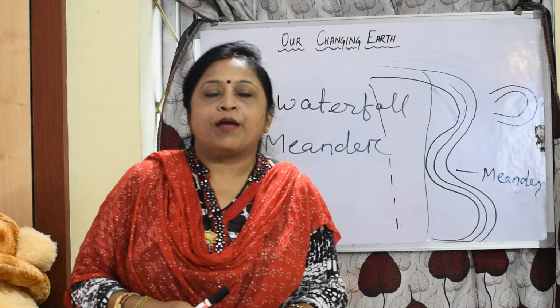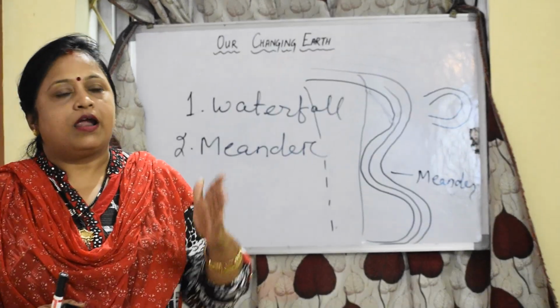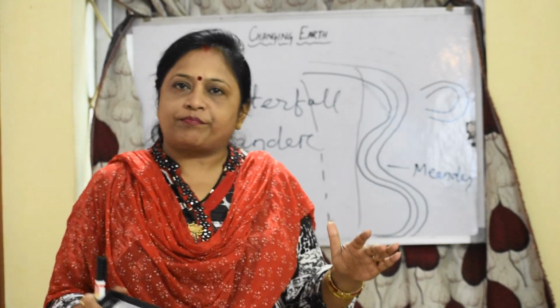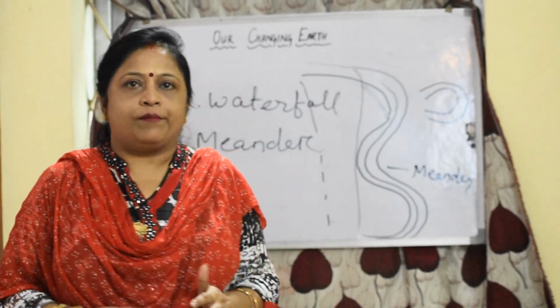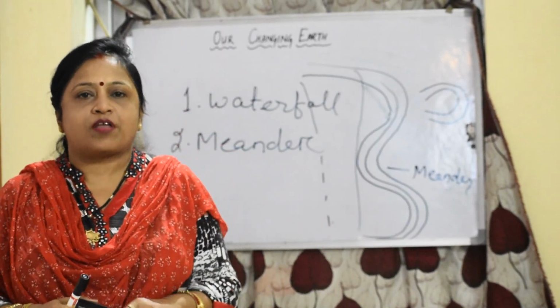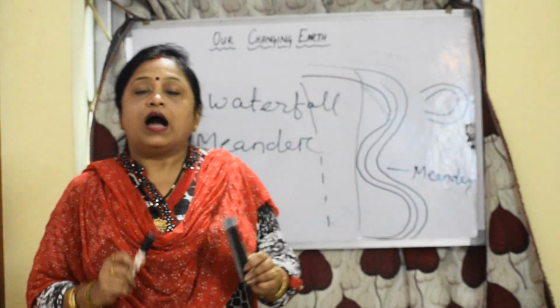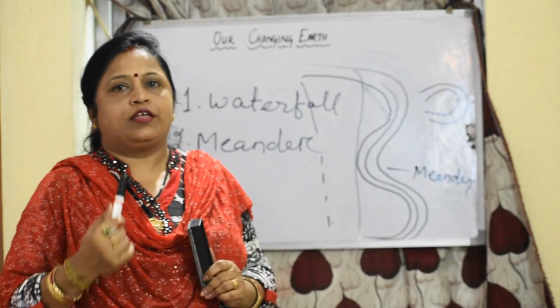The raised embankment of a river, where one side is very high, is known as levees. These are the different types of landforms created by the running water. Again, two things are there.